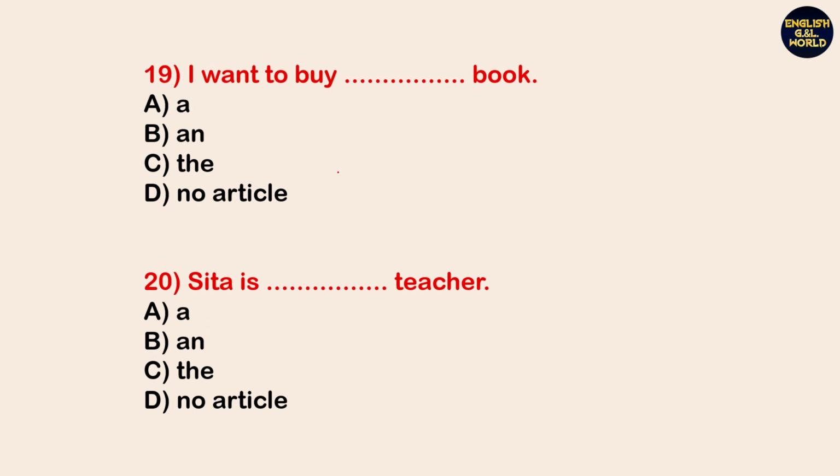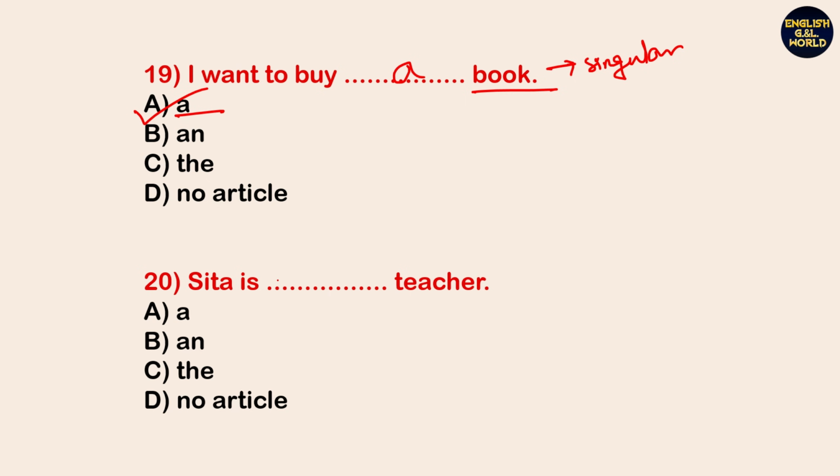Next, I want to buy dash book. I want to buy a book because book is singular. So that's why article A is the right answer.